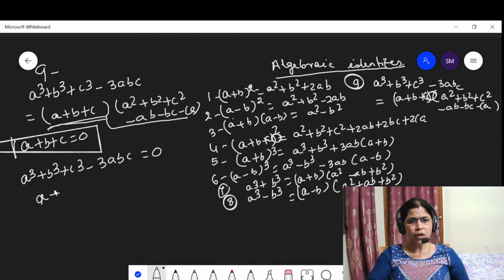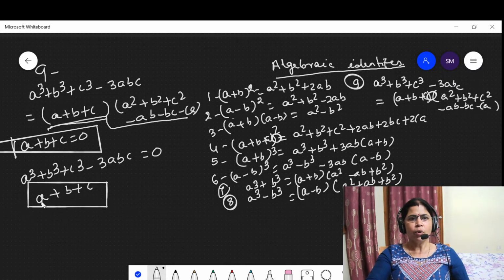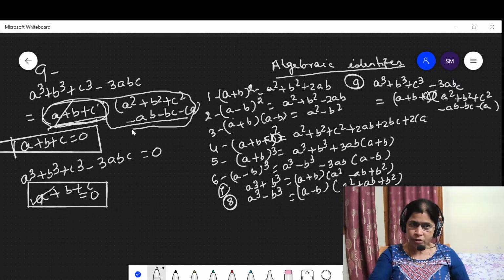When this portion is 0, the total RHS will be 0.